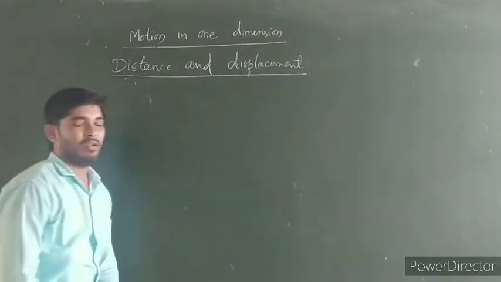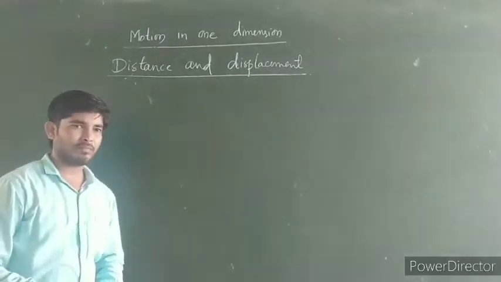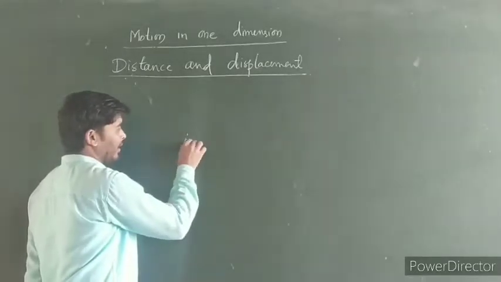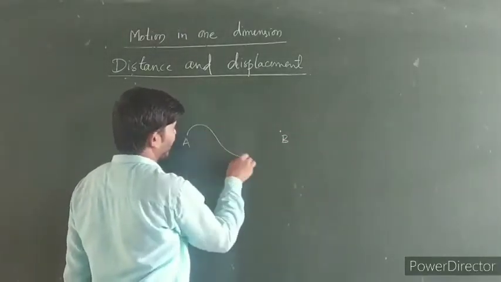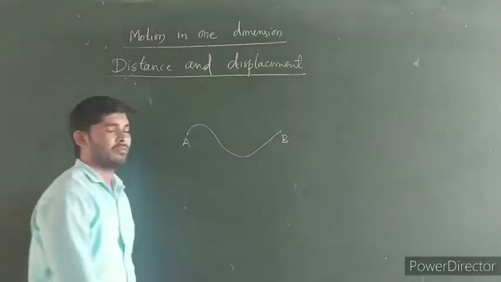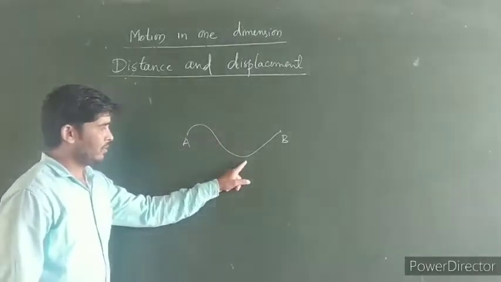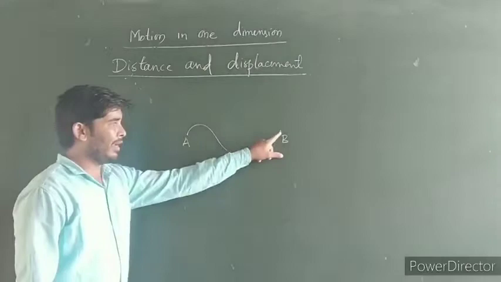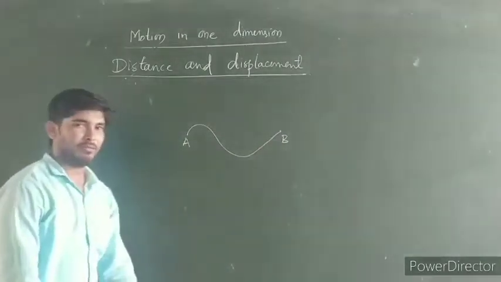So distance and displacement. So consider a body which is traveling from point A to point B in a curved path. So this is the curved path. Now that body is moving from point A to point B in a curved path.